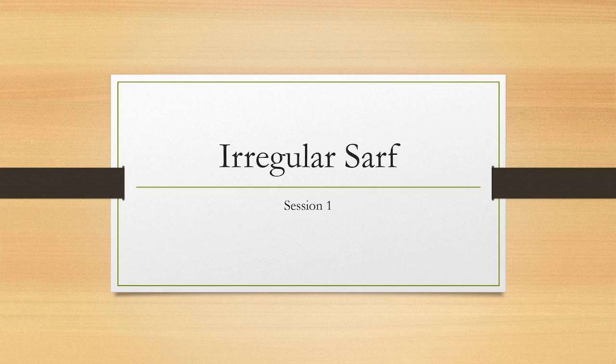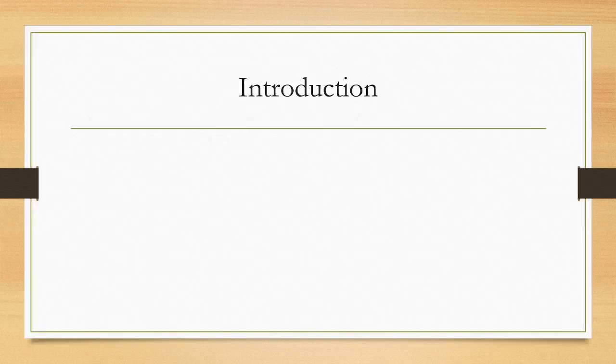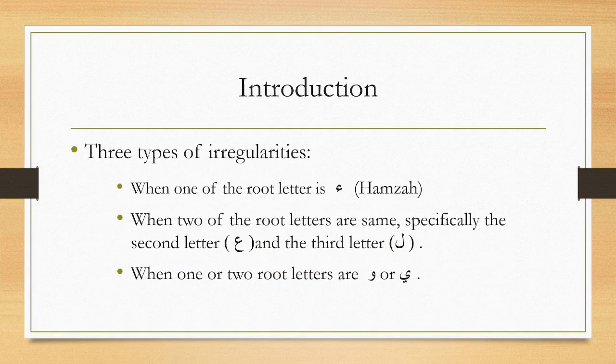So welcome to our first session on irregular sarf. Irregularities in sarf are basically classified into three categories on the basis of these three conditions. If any of the root letters is a hamza, that's one class of irregularity. If the ayn kalima and the lam kalima happen to be the same, that's another class of irregularity.